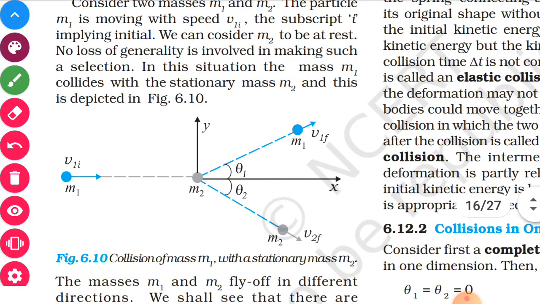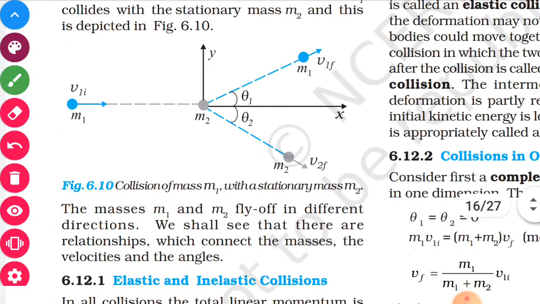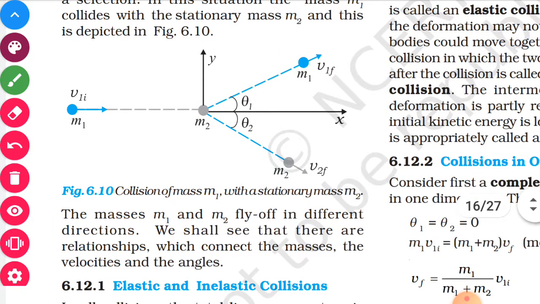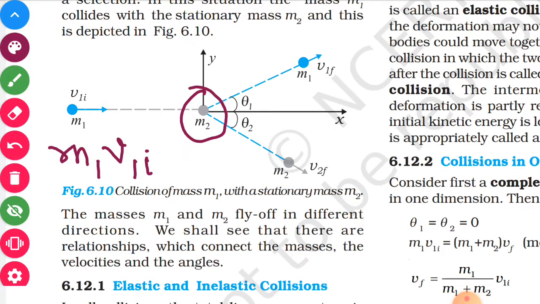Momentum is conserved. So if you want to apply the law of conservation of momentum, then initial momentum will be only m1 v1i. Try to understand. The initial momentum of m2 is 0. Now final momentum of m1 will have two components, in x direction as well as in y direction.